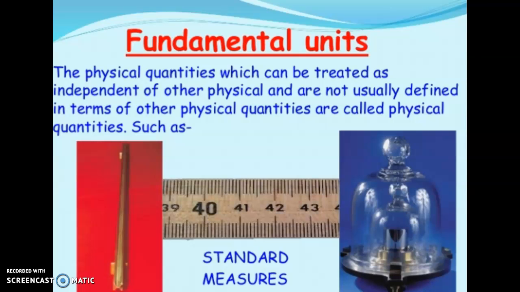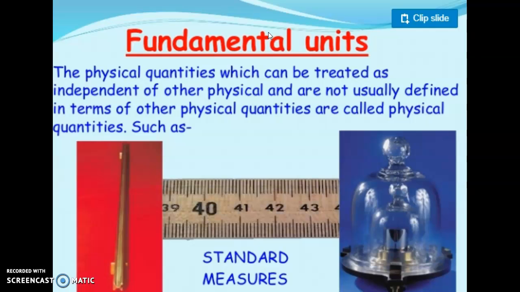So fundamental units. First of all you should know what is a unit. A unit is a fixed quantity which we use for measuring the unknown. It is the known value of a quantity which is used to measure an unknown quantity. It is of two types: fundamental units and derived units.